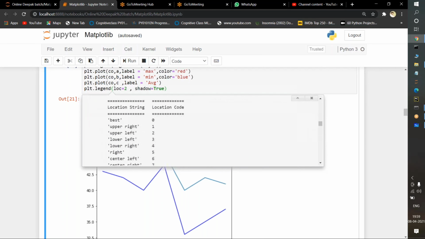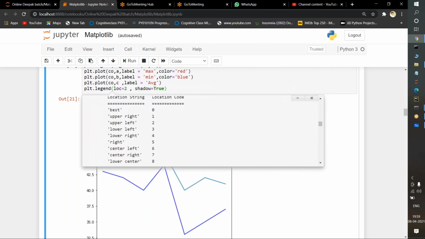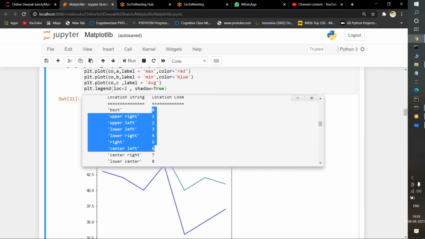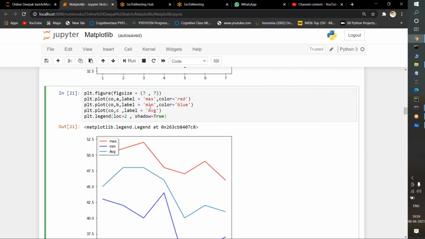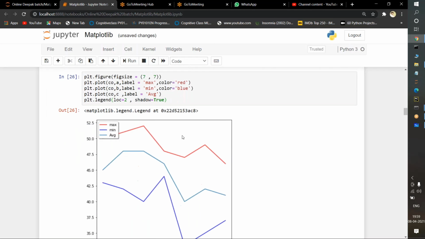So if you want to observe the coding, instead of writing text like best, upper right, upper left, lower right, lower left, I can pass the default location code here. If you observe here, location code. So what I did here, I gave location 2. Location 2 is nothing but upper left. If I execute this one, let's see where it is going. Is it going upper left or upper right?